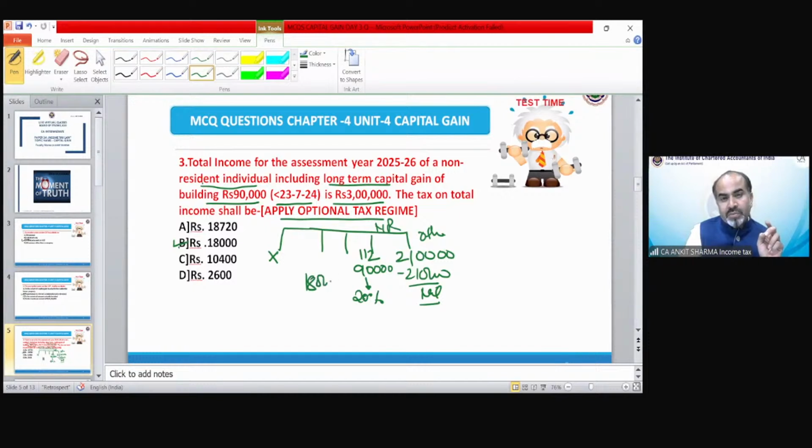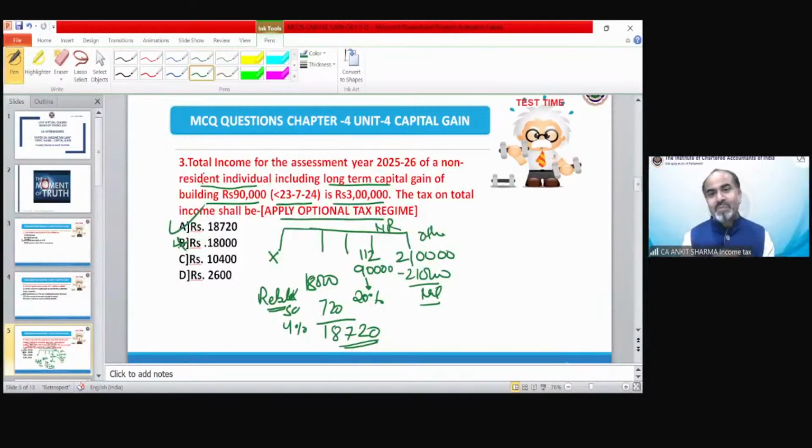Tax would be 18,000. No rebate would be here because this is a non-resident case. No surcharge because total income is not exceeding 50 lakh. But why did you leave out cess of 4%? Cess is also a part of tax. What are you doing, students? The correct answer is not B. The correct answer is A in this case. Only 3 students gave the correct answer. Everybody else was saying B, B, B. Please think about it. When we ask for calculation of tax, it always means applying the rebate concept, surcharge, cess, everything. Final tax liability.